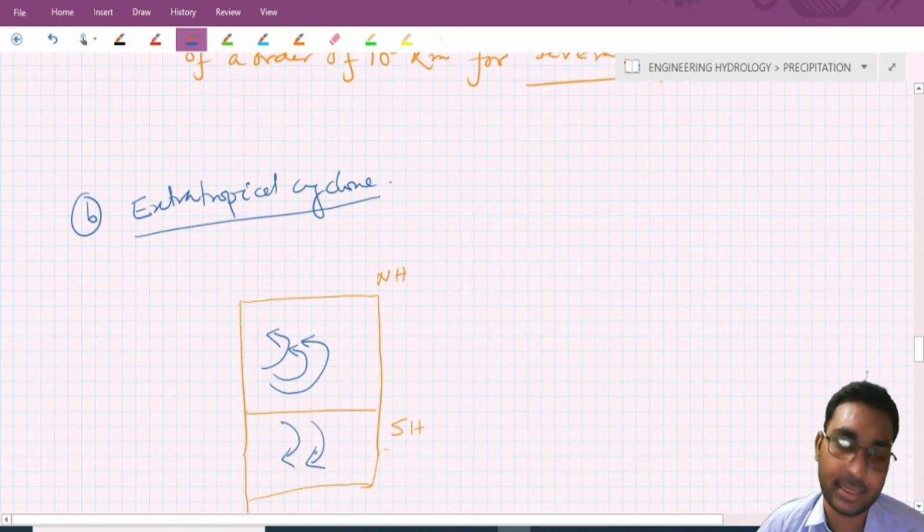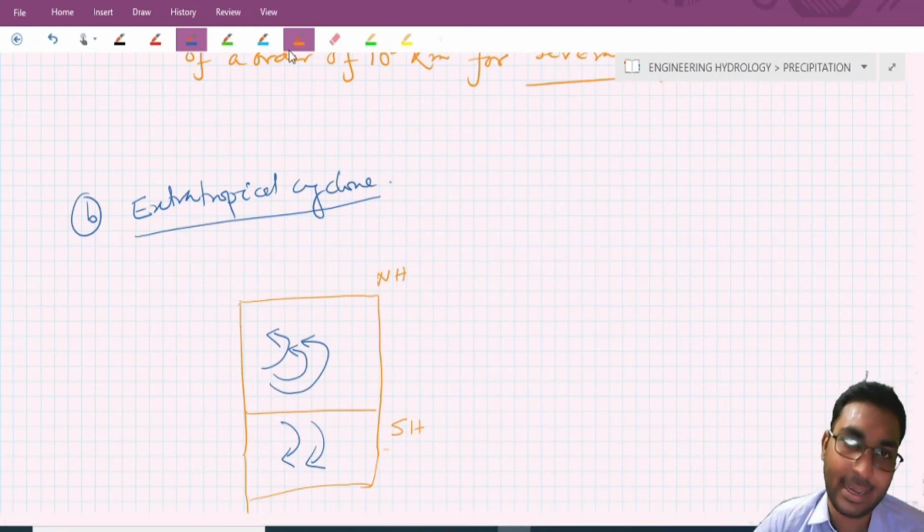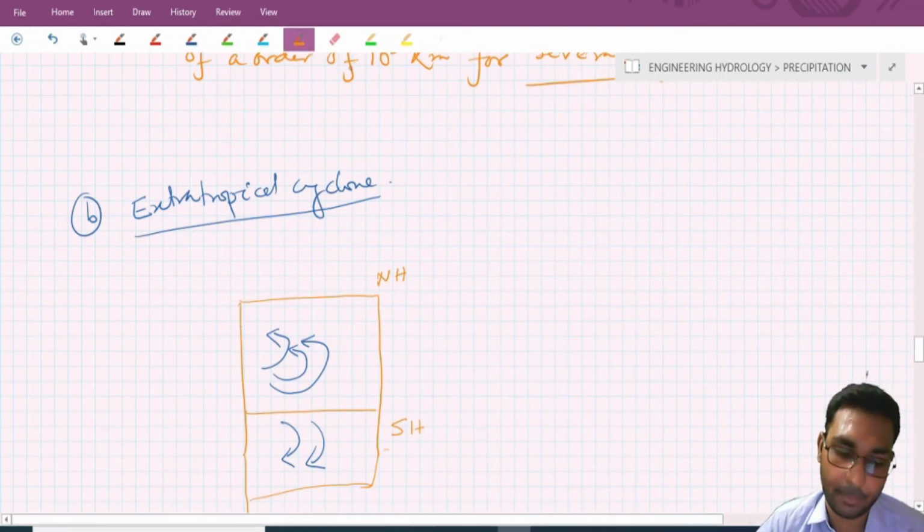So this is known as the extratropical cyclone.